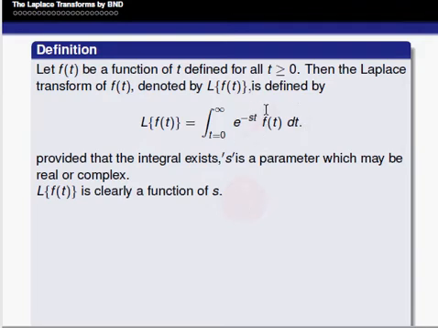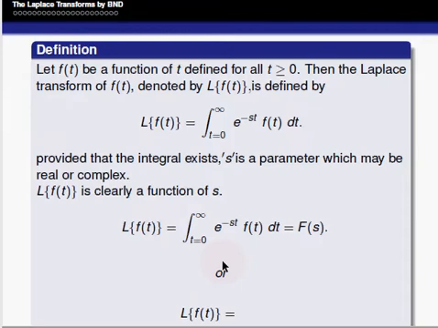When that integral exists, it becomes a function of s. Using the definition, L of f of t is equal to integral from 0 to infinity e power minus st f of t into dt, that is equal to F of s, or L of f of t is equal to F of s.